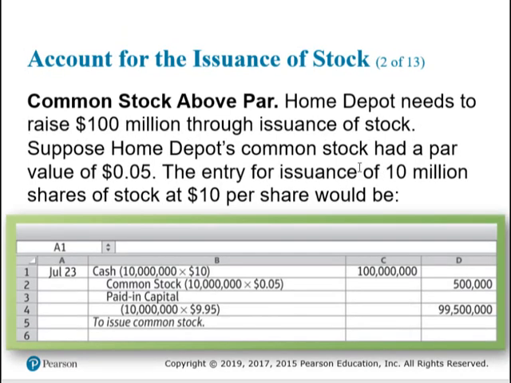But that would be too easy. In this example, the par value of that same stock is a nickel. Bit of a difference there, $9.50 on each share. How do we record this? Again, debit cash for the cash received. Credit common stock for the par value. 100 million shares times a nickel is $500,000. The difference goes to an equity account called paid-in capital. It's also called paid-in capital in excess of par, or you may see it abbreviated as PIC, in excess of par.